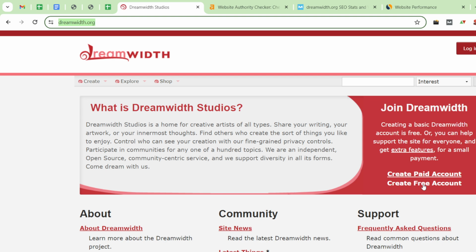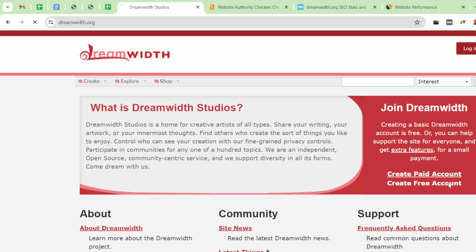And another thing, if you are accessing this website from India or other countries and you are not able to, you have to use a VPN, because right now I am also not able to create a profile on that website, so that's why I have activated my VPN. After that, you have to see there is a create free account button. You have to click over there,